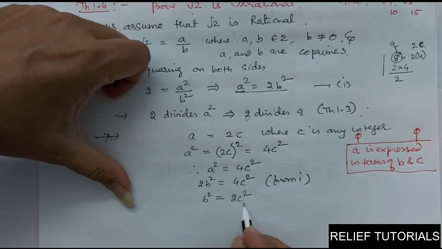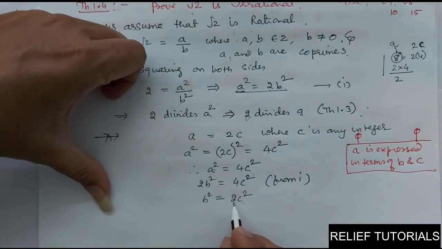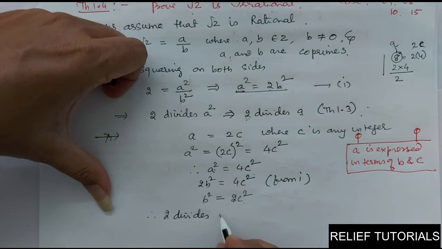So what do you mean by this? Okay, 2 is a factor of B square. Why? Because B square is written as 2 into C square. So 2 is one of the factors of B square. So I can write here now, 2 divides B square. 2 divides B square implies 2 divides B.